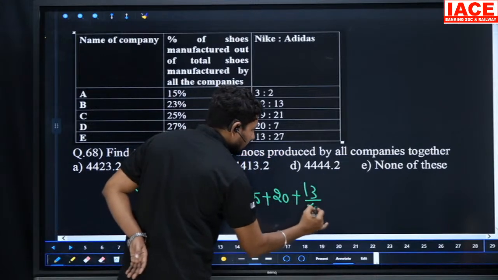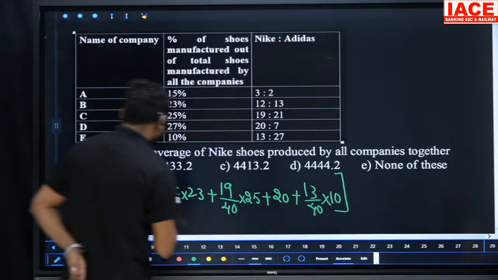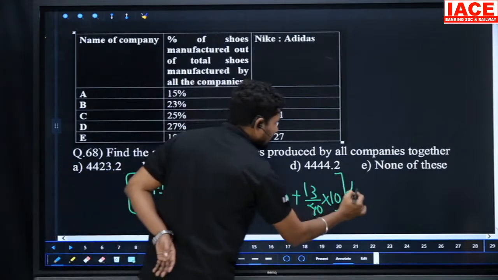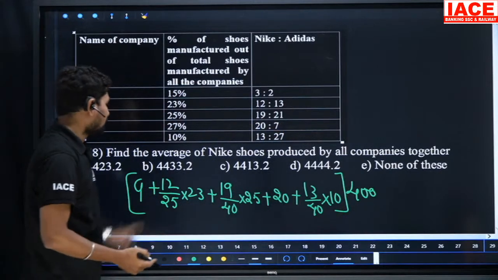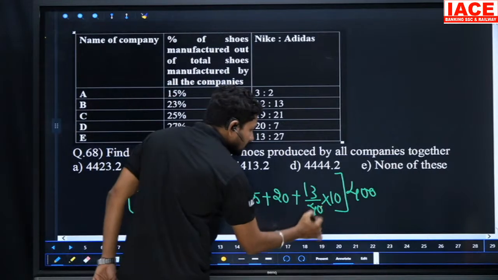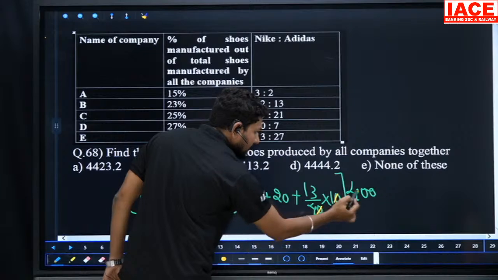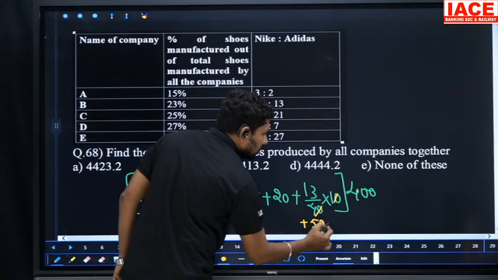13 by 40 into 10. We need the number, so we should multiply with 40,000. But I'm not writing 40,000, just removing the two zeros for the percentage wise in every case. Now I want to multiply to get an answer. Look here, 0 0 cancel, 4 4 also cancel. 13 4s is 52, so the value is 5,200.